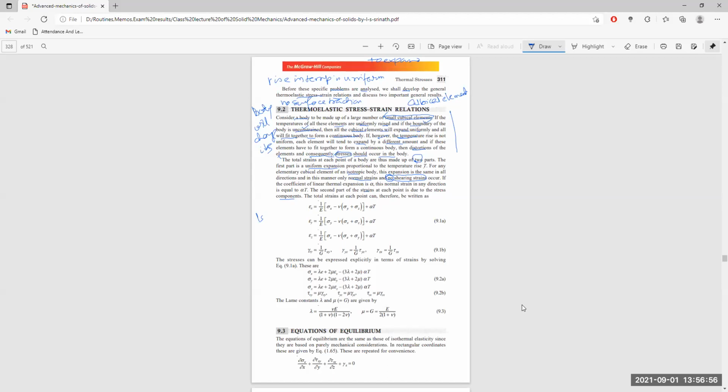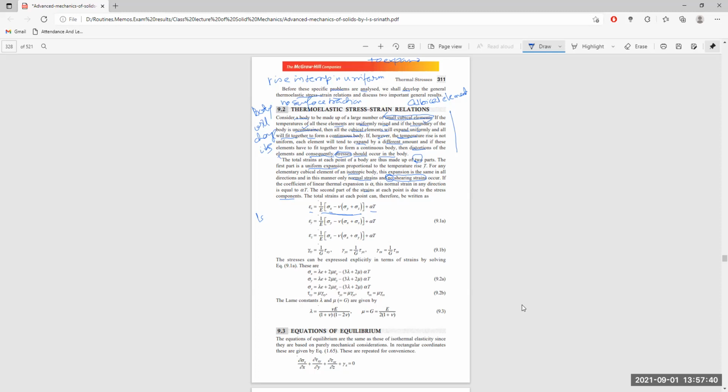The total strain at each point can therefore be written as epsilon x, the strain in x direction, equal to 1 by E into sigma x minus nu into sigma y and sigma z, plus alpha into T. This portion is the second part, this portion is the first part. Here, the cubical element is allowed to expand freely, strain is created in the normal direction, there is no shear strain, and strain is created in every three directions. So due to the effect of Poisson's ratio, strain created in one direction is reduced by the lateral strain created in the other two directions itself.